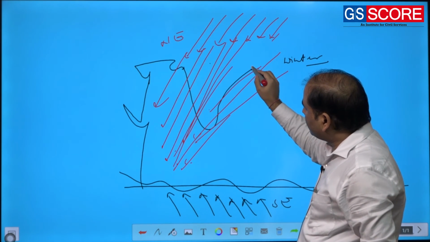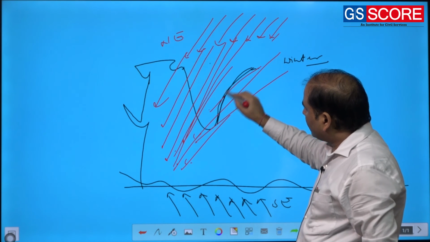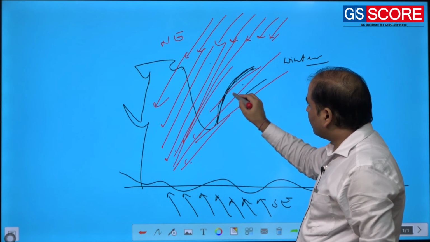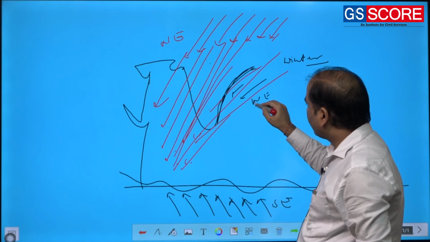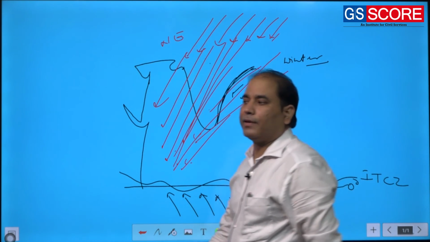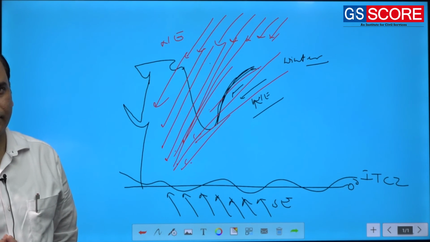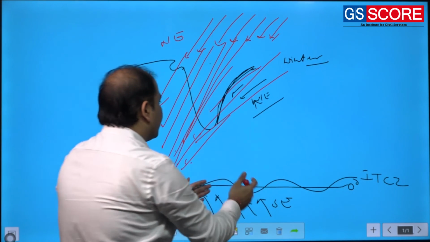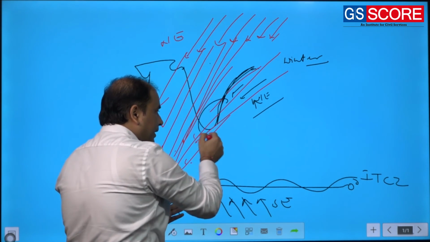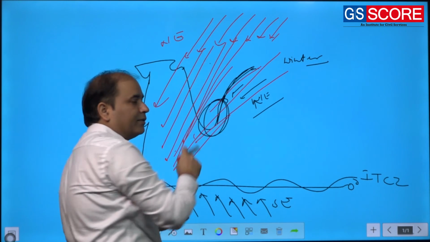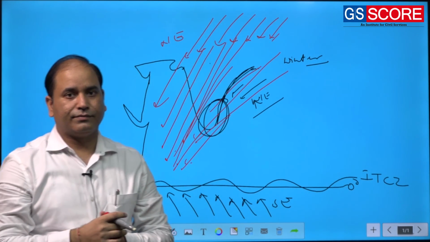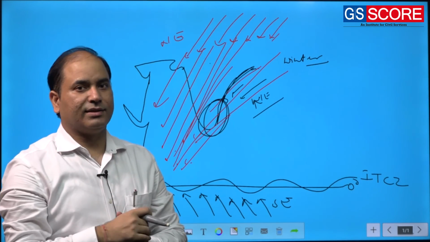But some of the northeasterly, while crossing the Bay of Bengal, will collect some moisture, and due to coastal orientation, it will hit the coast of Tamil Nadu during winter season.